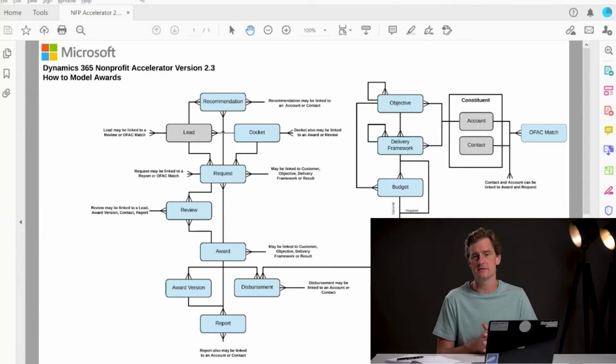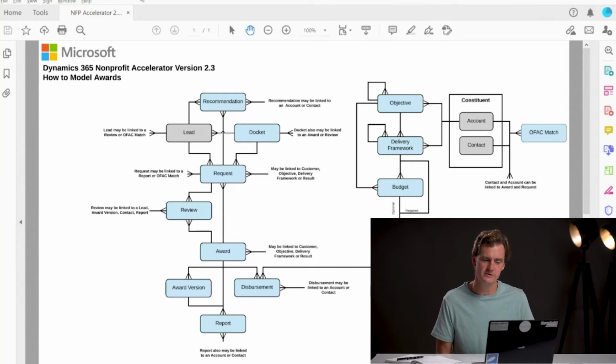The docket entity is there to group together requests and or other entities within the system. So think of the docket entity as a way for you to have a logical grouping of a particular set of requests, awards, recommendations, leads, etc. This could be based on program, based on geography, based on special interest, or any combination of those things or any other that you might want to group these entities together for. And that provides you with a very easy way to be able to move things along the efficient cycle of the award process itself. Which leads us to request.